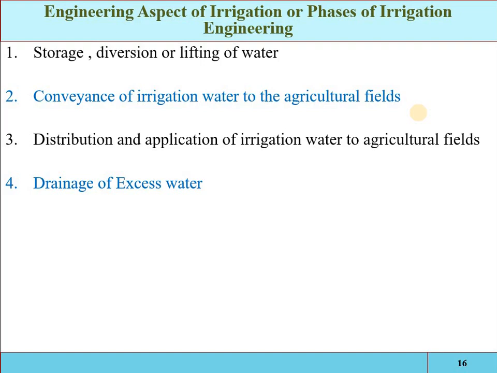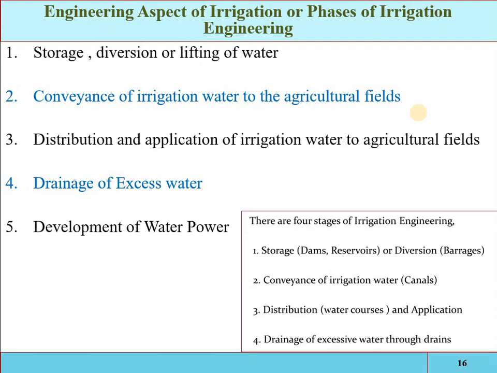So for that purpose different engineering structures are required, which is the engineering aspect of the irrigation. And also the supplementary benefit from the irrigation is the development of the water power. So storage structures, conveyance structures, distribution structures and the drainage structures.